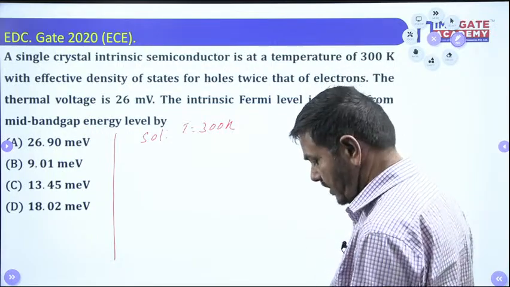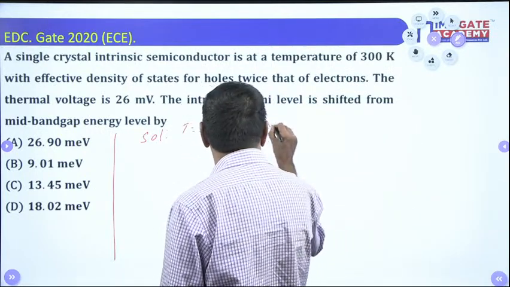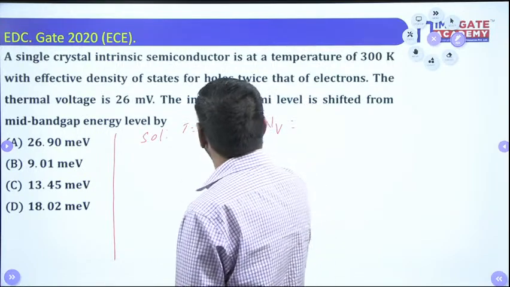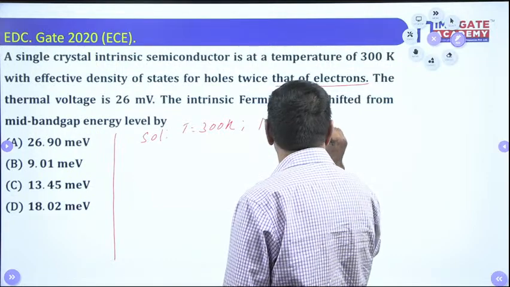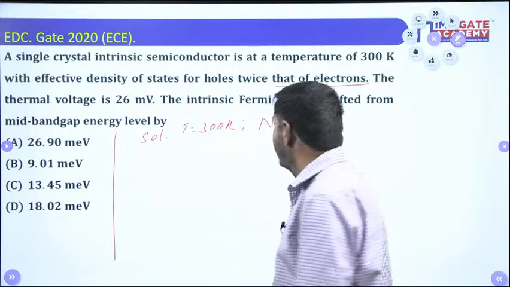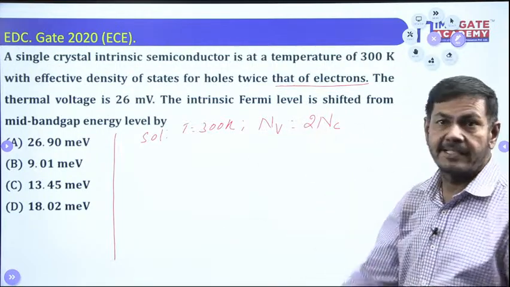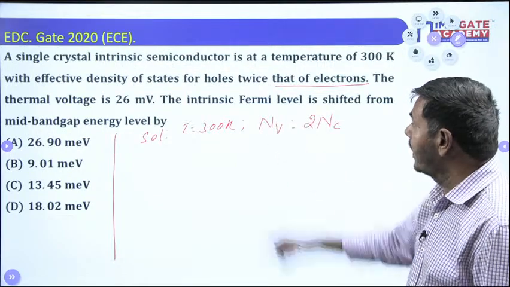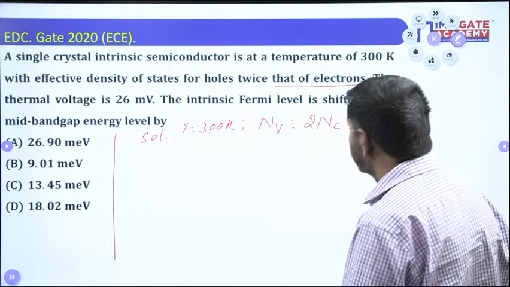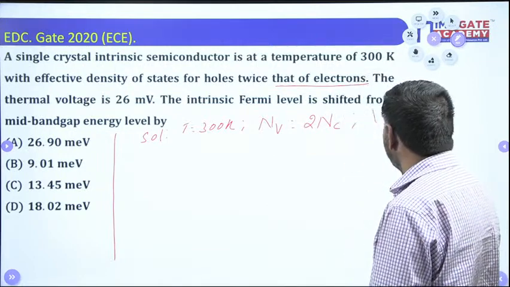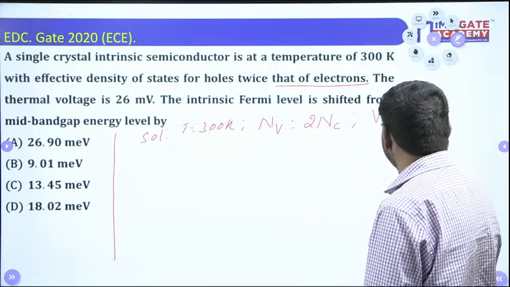We can note down that NV, the valence band coefficient, is twice that of the electrons, that means NV is 2 times NC. This is the valence band coefficient, and this is the conduction band coefficient. The thermal voltage VT I have taken as 26 millivolts, as given in the problem.